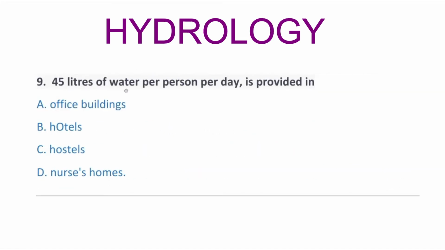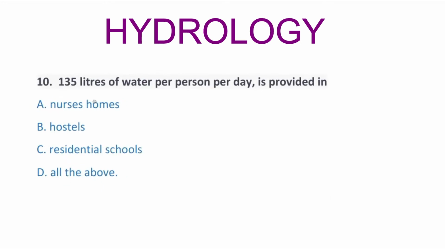So next question, 45 liters of water per person per day is provided in option A, office building, option B, hotels, option C, hostels, option D, nursing homes. So the correct answer is option A, office building. So next question, 135 liters of water per person per day is provided in option A, nursing homes, option B, hostels, option C, residential schools, option D, all the above. So the correct answer is option D, all the above.